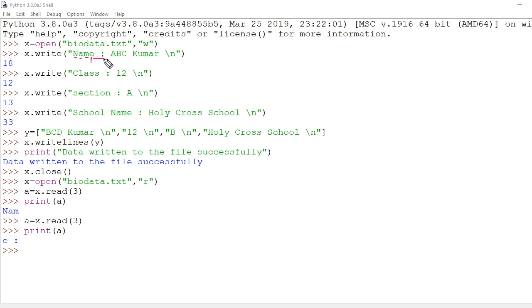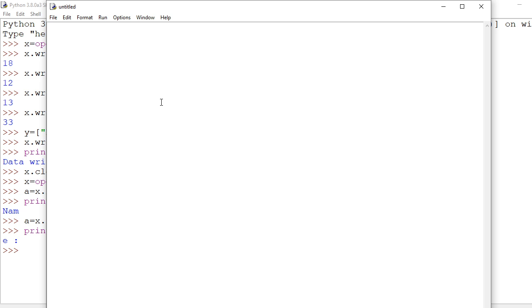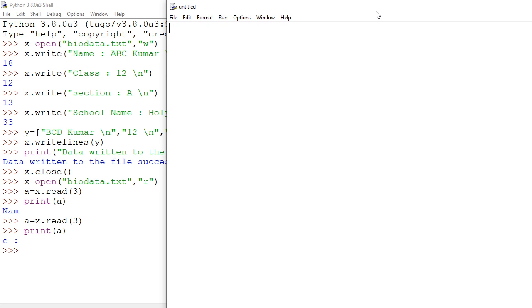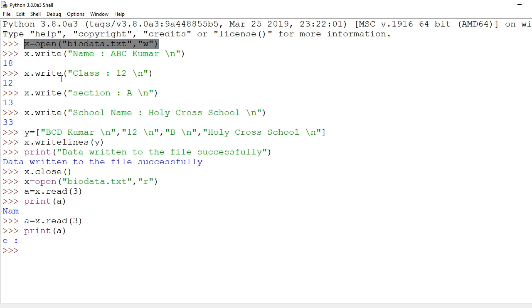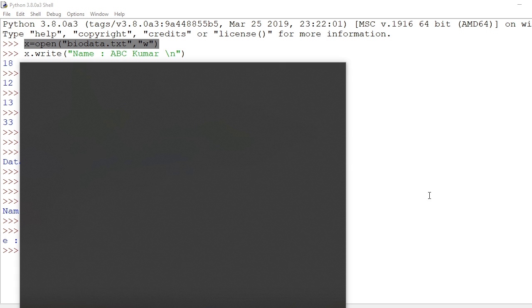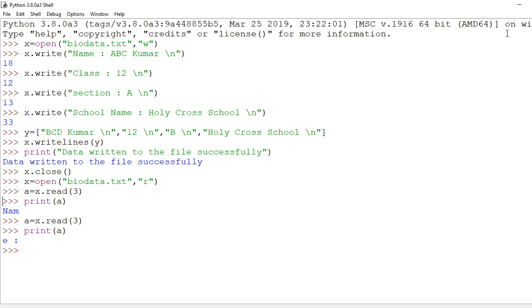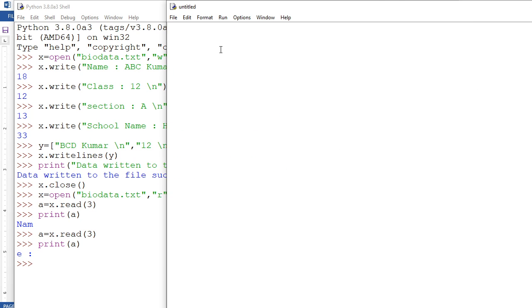So now I am going to open this one in a separate IDE. Sorry. Here I have a new file. Now here I am going to type a program. Okay, how to read the lines. So I am going to give this one here.